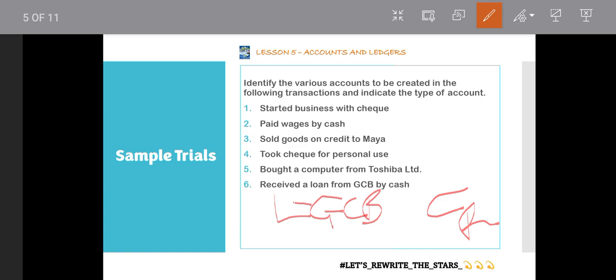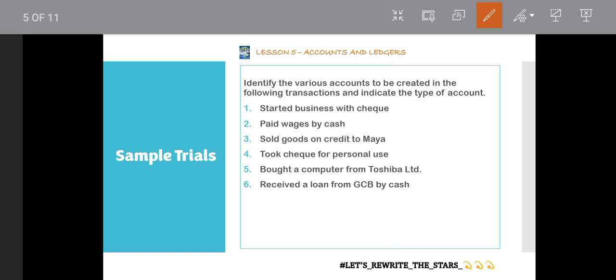Now the loan, GCB. GCB here is a bank, and because it is a bank, it is an institution or a business organization. And we've come to the understanding that business organizations are also persons, so it is a personal account. I hope you've gotten an understanding of the types of accounts. So that is it for types of accounts and what an account is.